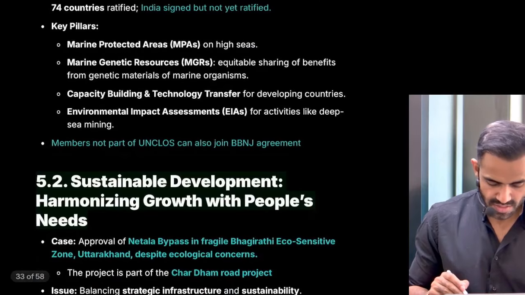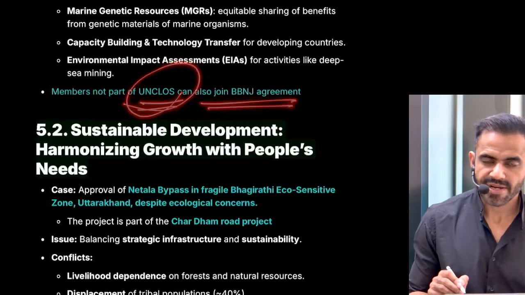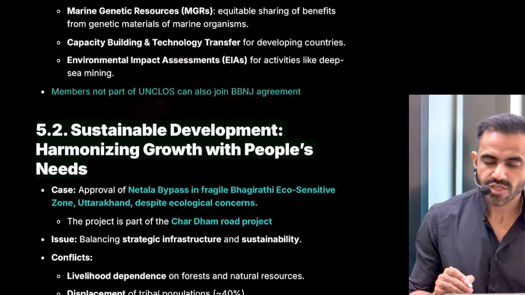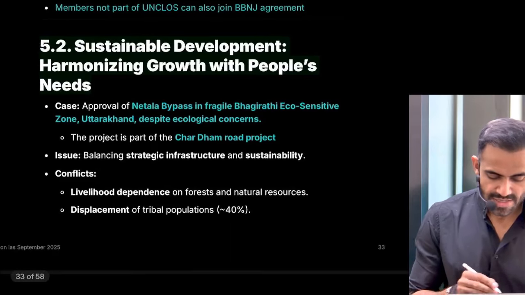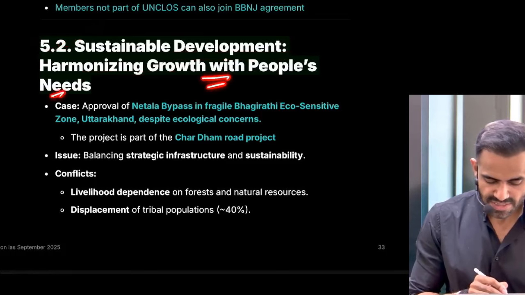Okay. Now, those who are not part of UNCLOS, they can also join this agreement. What is UNCLOS? United Nations Convention on Laws of Seas. Okay. Next is related to sustainable development, harmonizing growth with the people's need.